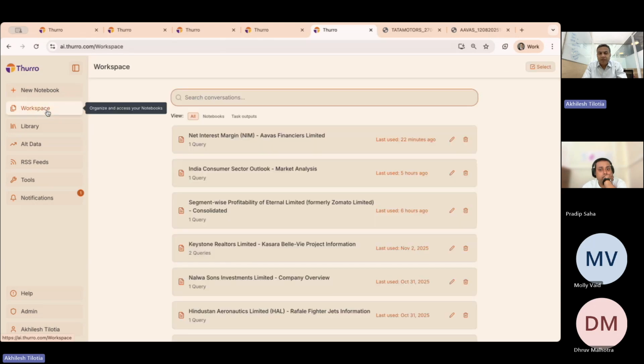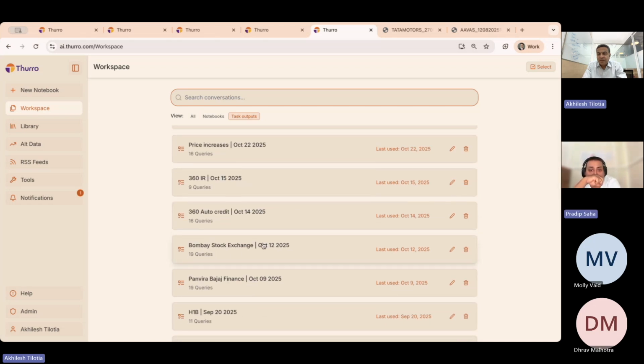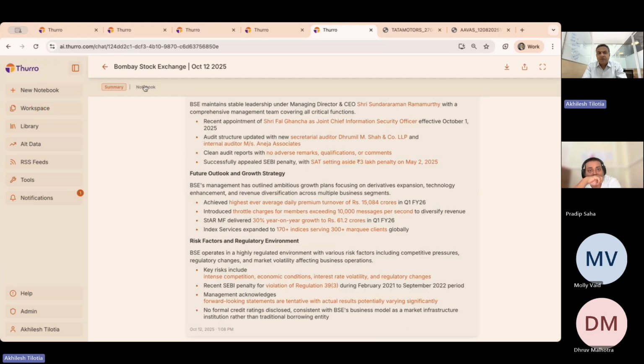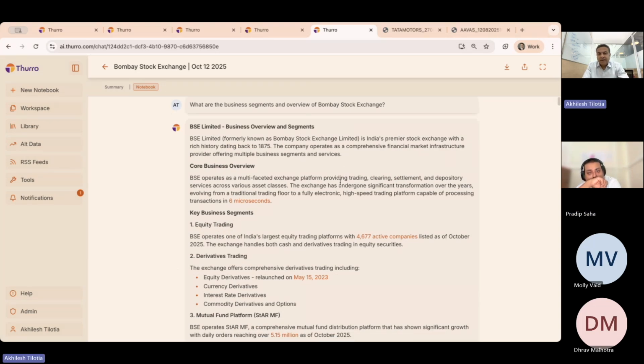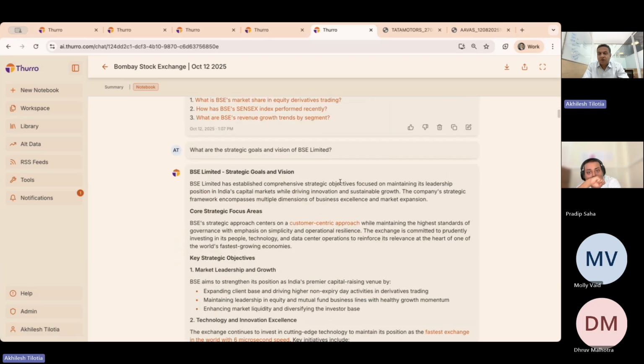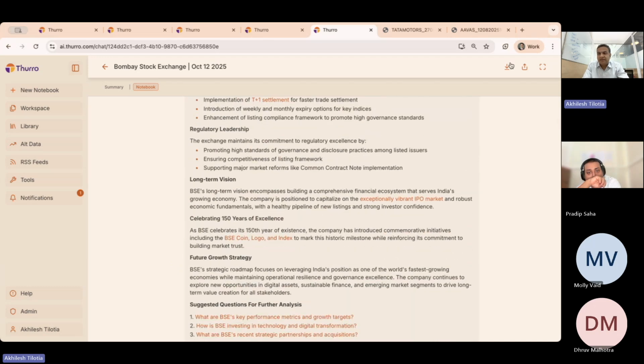If you remember, what we had seen in the workspace was a task output as a tab. If you go down here, you will find the 12th October Bombay Stock Exchange notebook that is lying here. I showed you the summary notebook. This is the longer form of the notebook where all of those 18 questions have been asked in detail, and those responses are mentioned here. So if you want to understand this company in much greater detail, you can come back and read the entire notebook. Again, similarly, you can take this away as a PDF document for you to read. Each of these links that you're finding here will be available in the PDF document also.